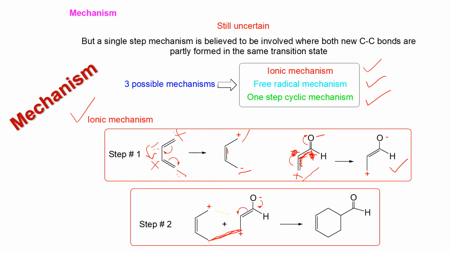After that, the negative oxygen will try to share its excess electron with its adjacent carbon, and due to the influence of this pi bond, that is the pi electron between these two carbons, the pi electron will shift to this carbon. That means this carbon will be negative and this carbon will be positive. After that, oxygen can share its excess electron with this positive carbon and form a double bond.